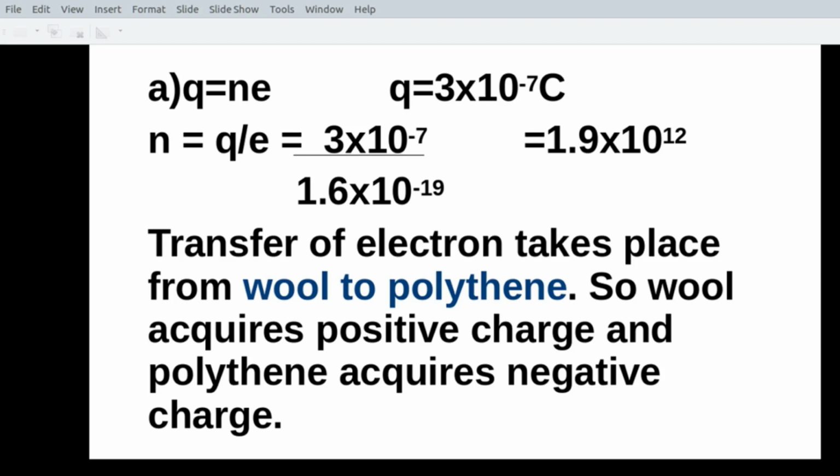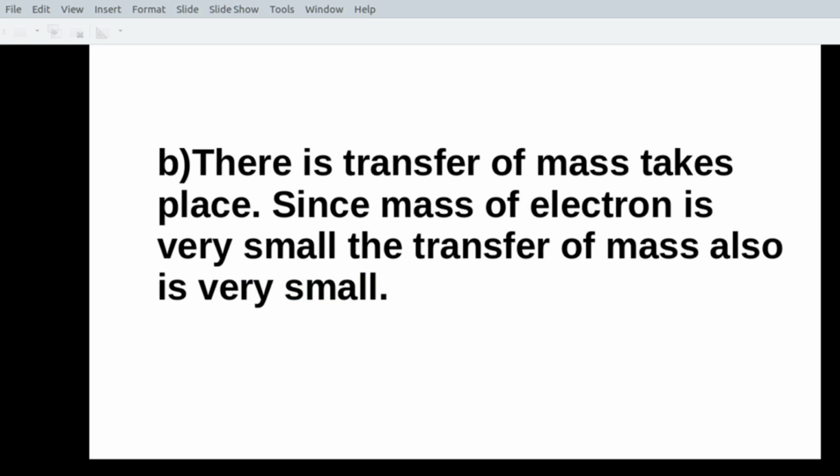So now coming to the other part, transfer of electron takes place here from wool to polythene. So wool acquires positive charge and polythene acquires negative charge. The material from which the electrons are transferred gets positive charge. The material which gains electrons will get negative charge. Second part of the question.